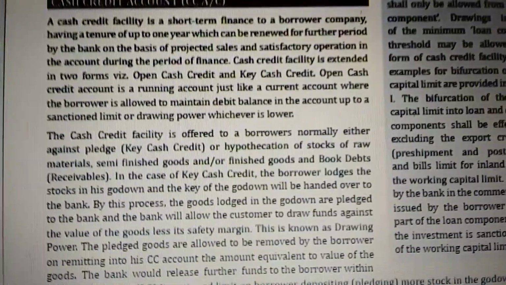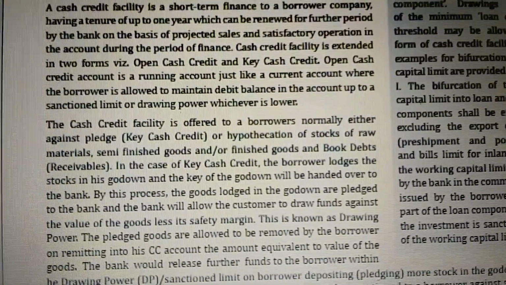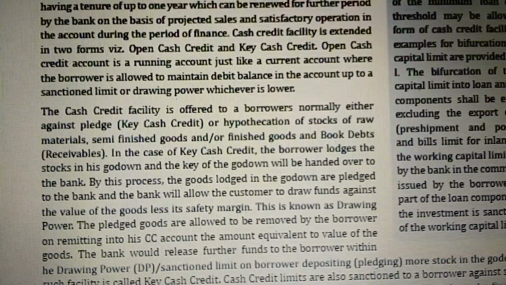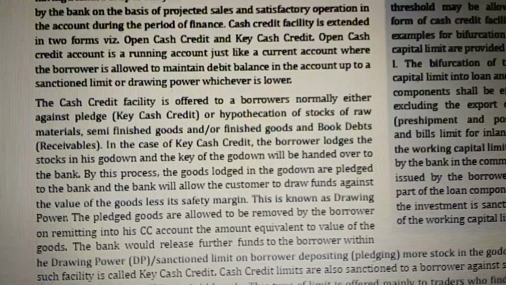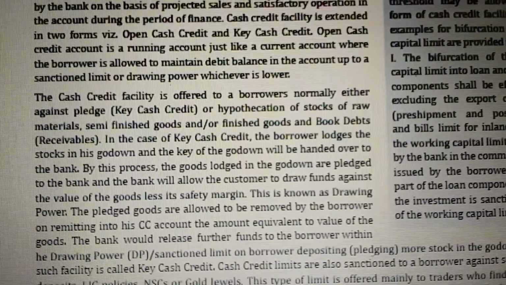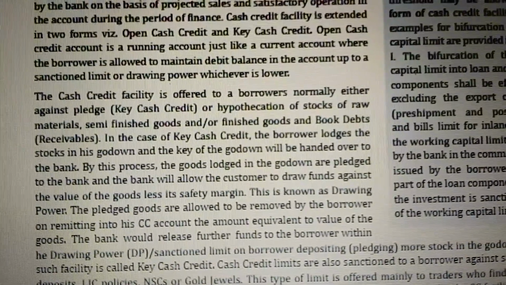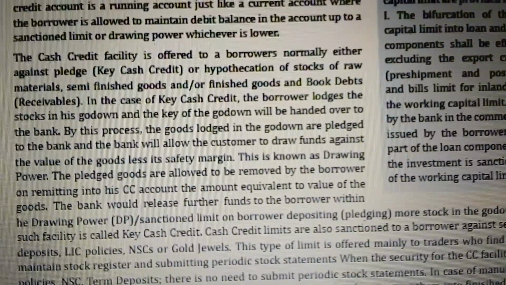In the case of key cash credit, the borrower lodges the stocks in his godown and the key of the godown will be handed over to the bank. By this process, the goods lodged in the godown are pledged to the bank. The bank will allow the customer to draw funds against the value of the goods less its safety margin. This is known as drawing power.